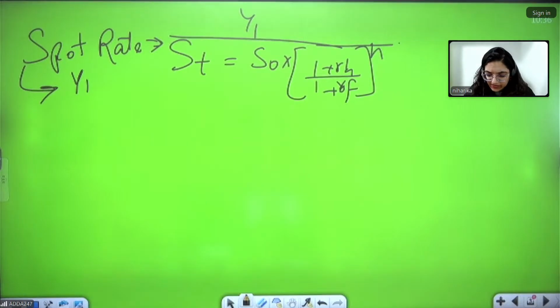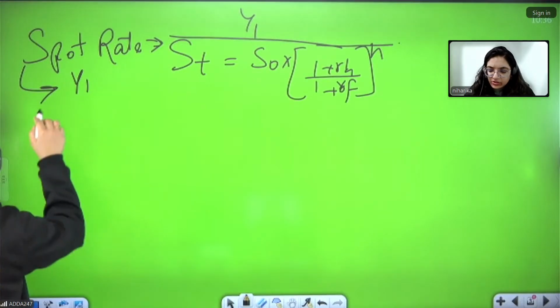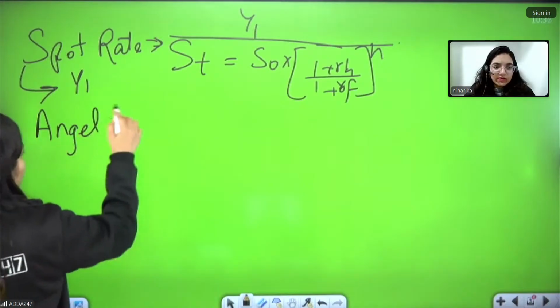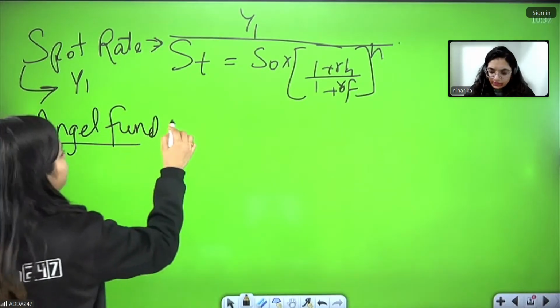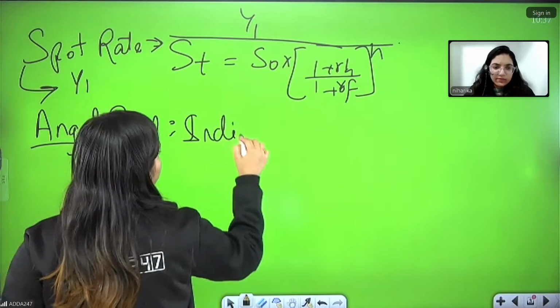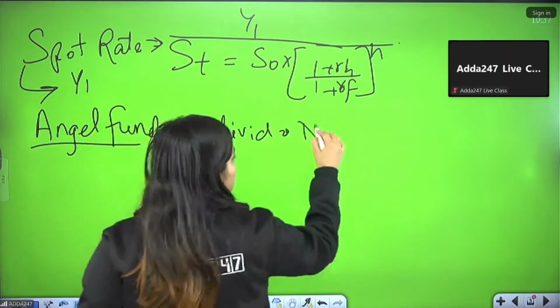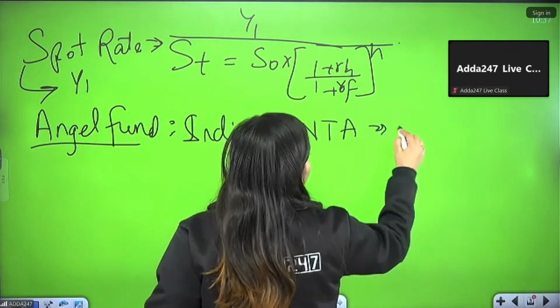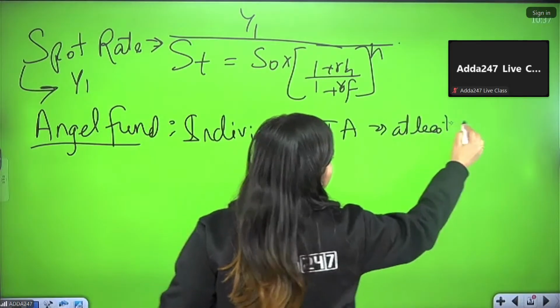Not only SPAC has been asked, I think someone was asking about DSPAC as well. Okay, so when IRR question was also asked, ma'am. Angel fund: for individuals we have different limits. They ask about net tangible assets that must be at least 2 crores.